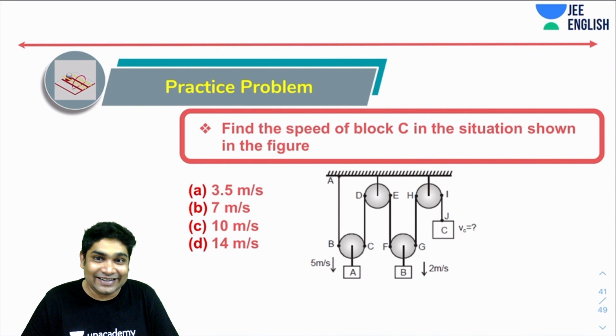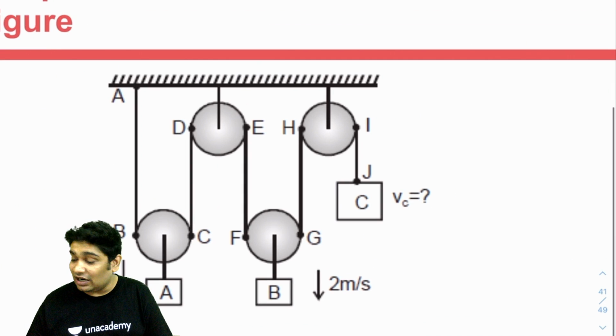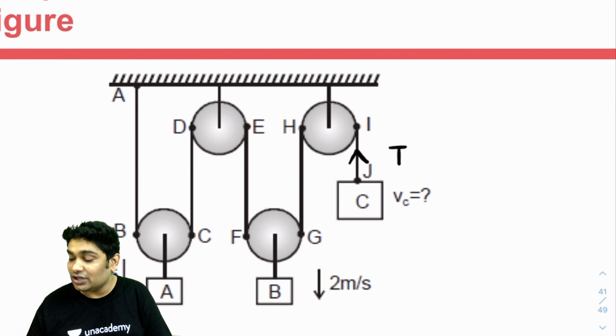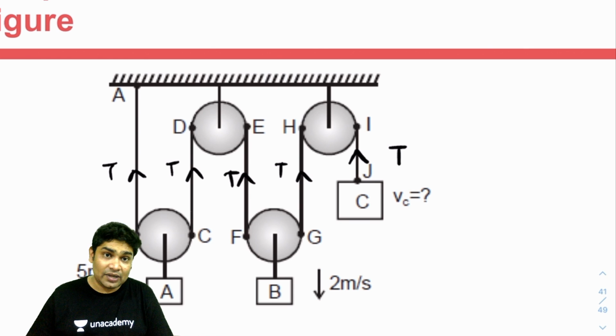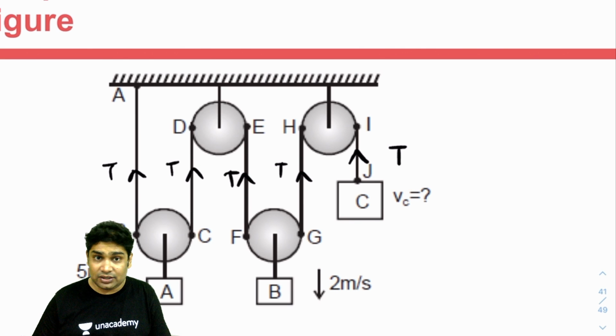Finally, let's take a slightly even more complicated one. You have to find the speed of block C in the situation shown in the figure. In the situation shown, A and B are moving with speeds of 5 and 2 meter per second downward, and you have to find the speed of C. So first, like always, let's start by marking tensions. So let's mark tensions T here, T here, T here, T here, T here. This is the same string, and as long as the same string is running, I will always mark the same tension.